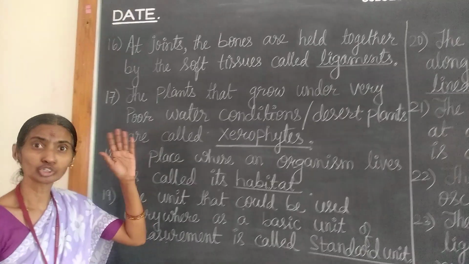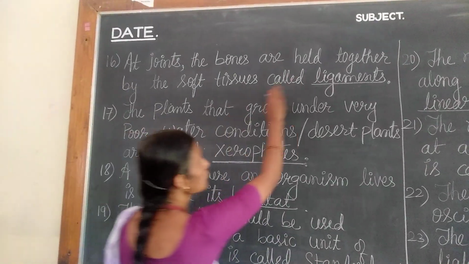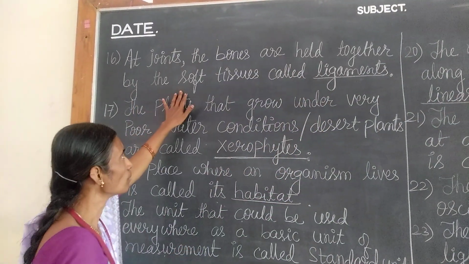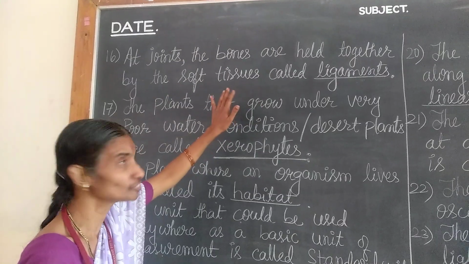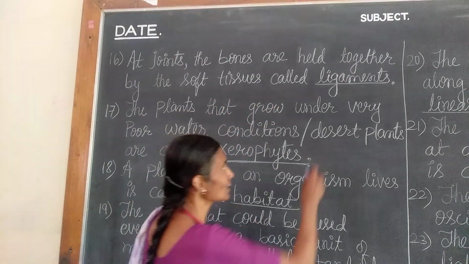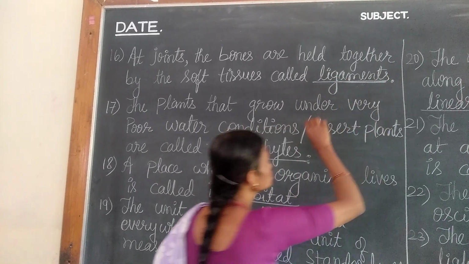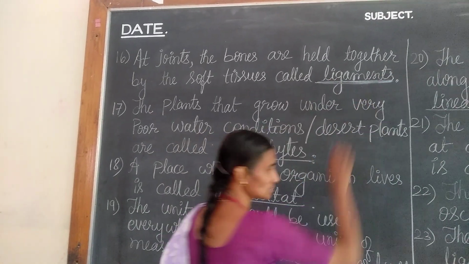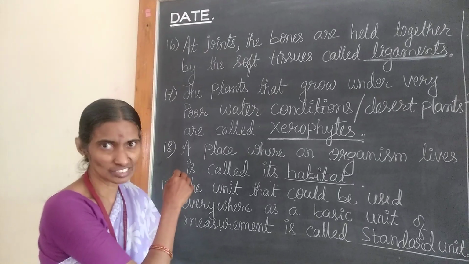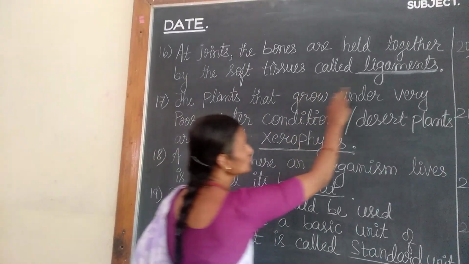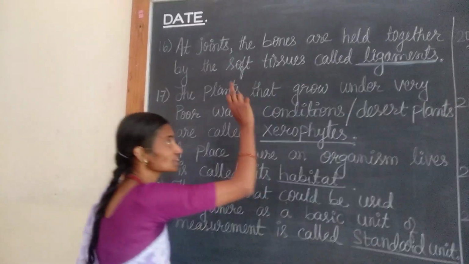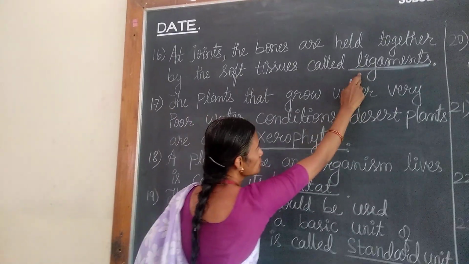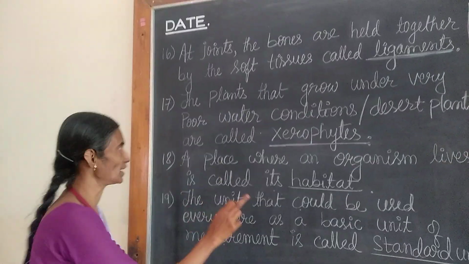Next, joints. At joints, the bones are held together by a tissue or soft tissues, what they are called as ligaments. The tissues are called as ligaments. You know, at the bone joints, okay, there is a soft tissue present, which holds the bones together, the tissues called ligaments.